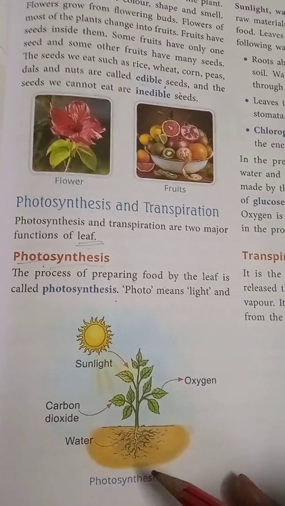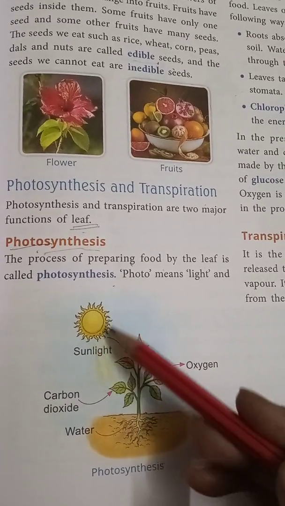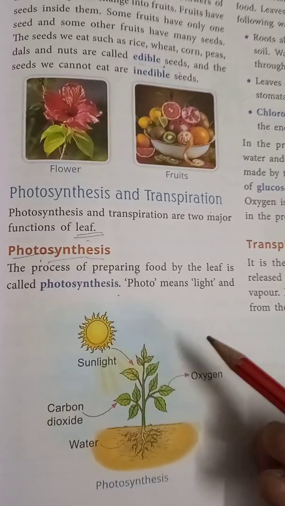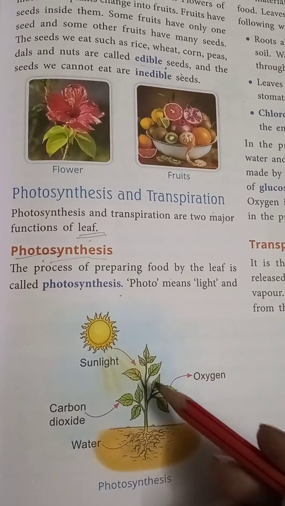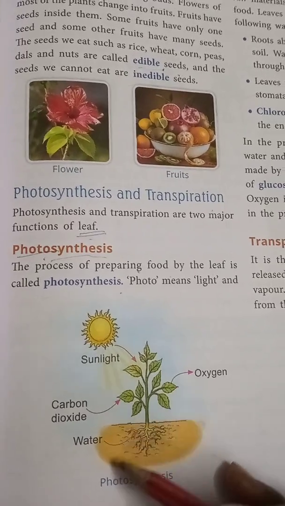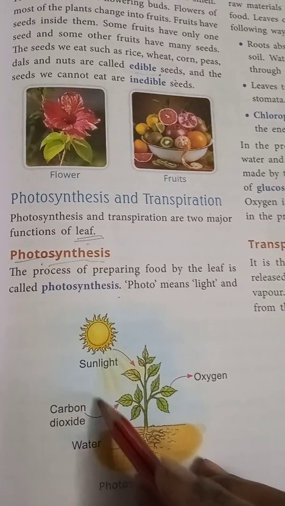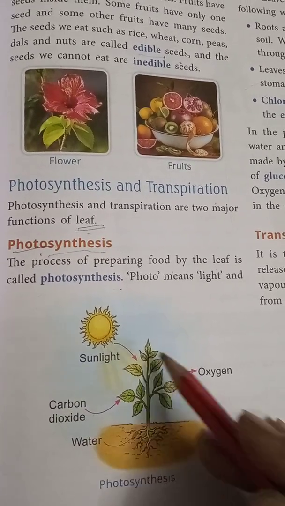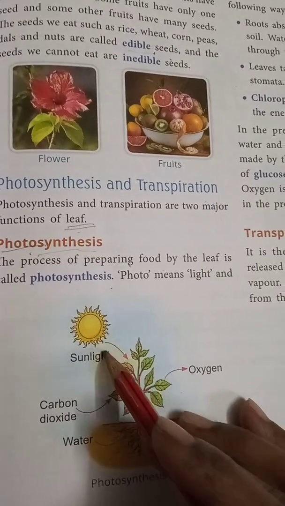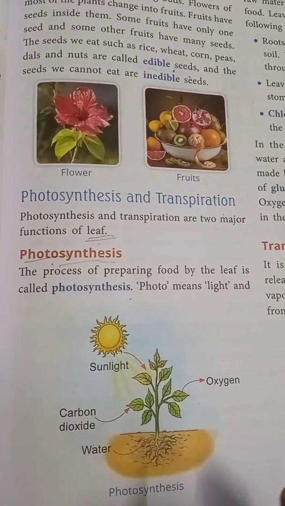See in that picture, that sun: from that sunlight the leaves make the food. These leaves take the sunlight, and also water from the soil and carbon dioxide from the environment, and from those three important materials, sunlight, water, and carbon dioxide, the leaf makes the food.